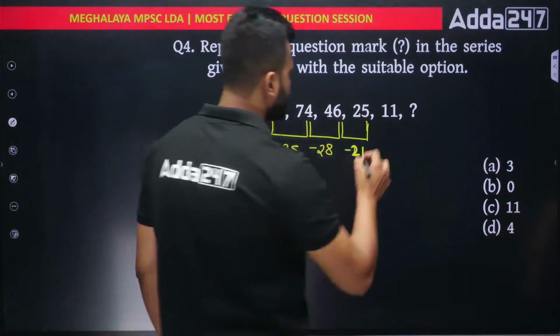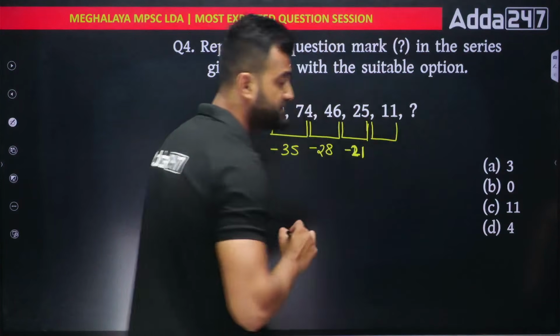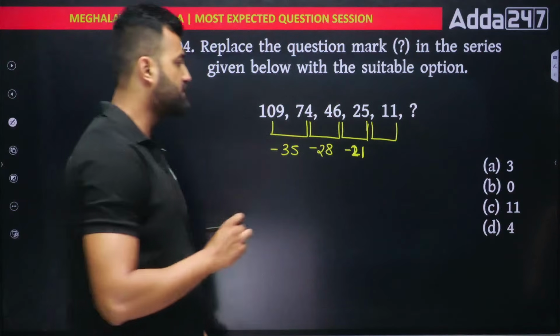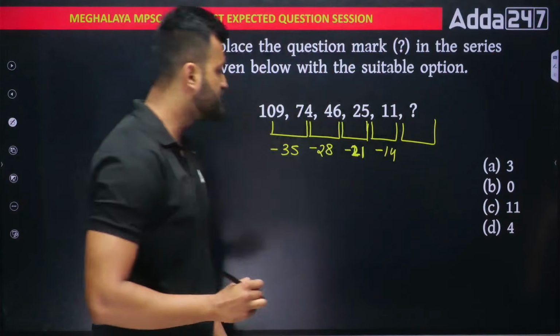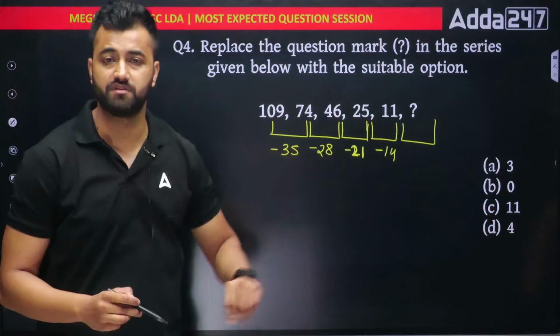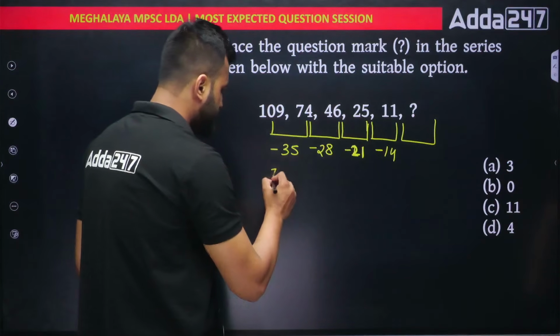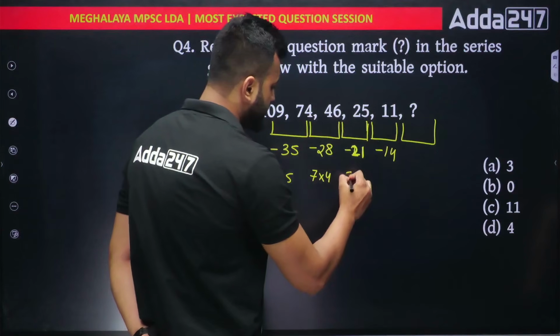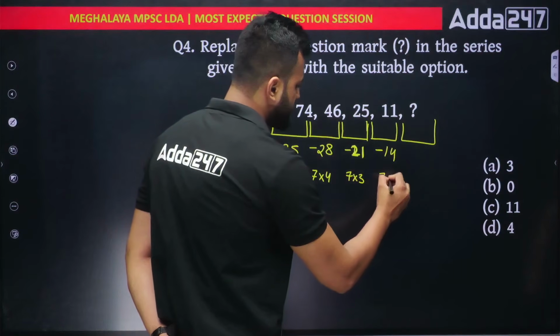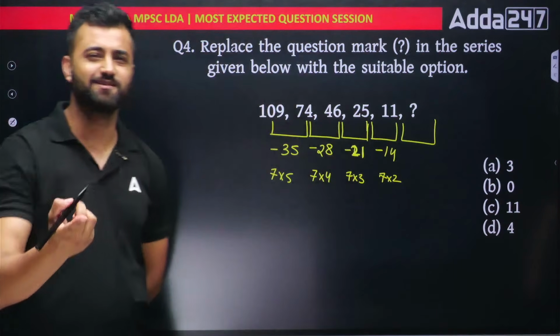And similarly, from 25 to 11, what is the difference? You would say that the difference is how much? 14. So what will come out here? If you notice properly, this is a multiplication table of 7 going on. See, 7 5s are 35. 7 4s are 28, 7 3s are 21, 7 2s are 14. That means next number will be what?